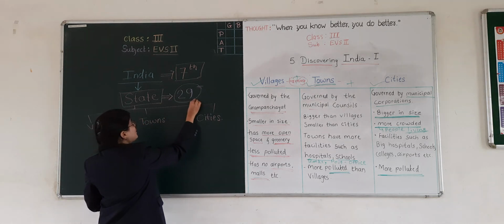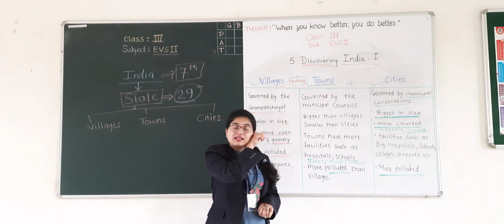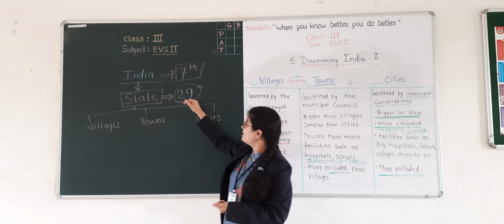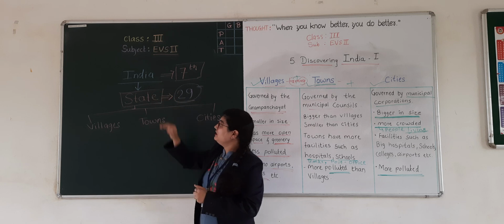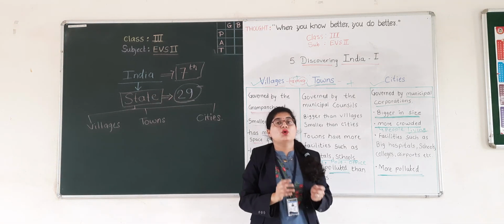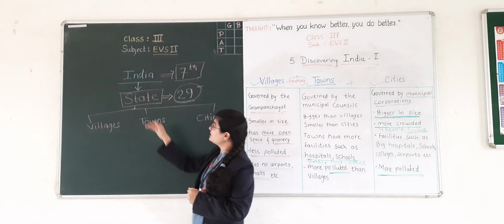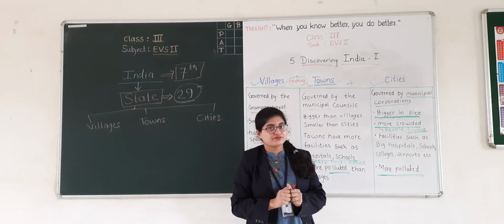How many states do we have? Yes, we have 29 states. And it is such a big country. It is too difficult to look after such a big country. So, it is divided into states that are smaller parts of the country.